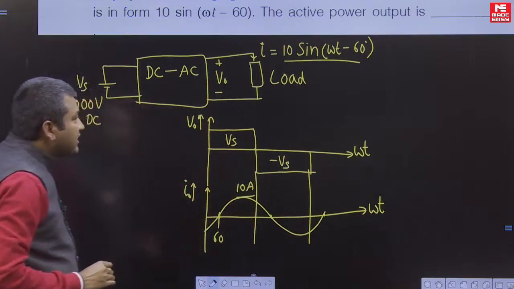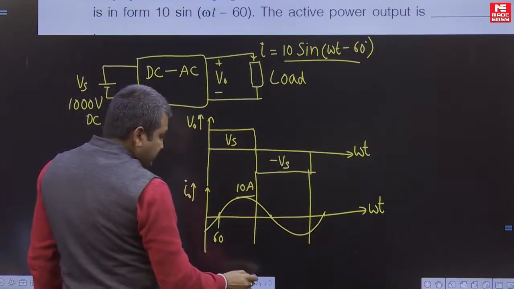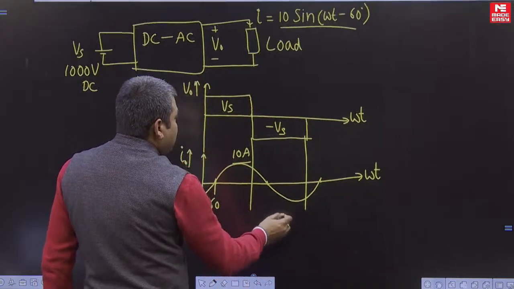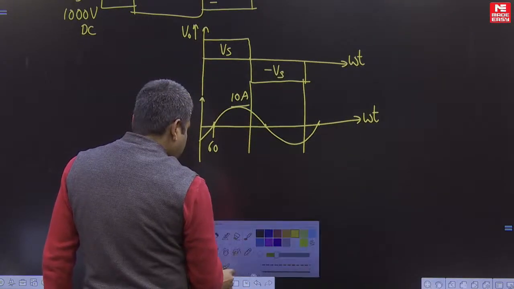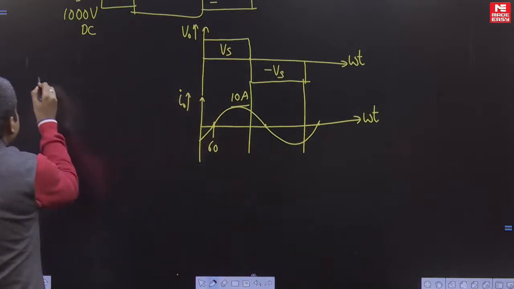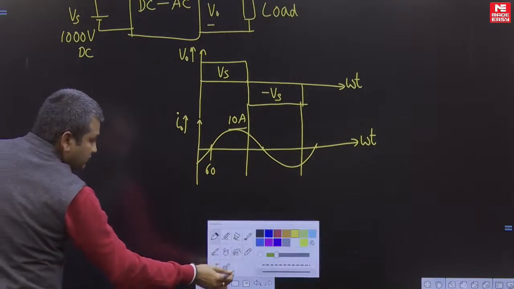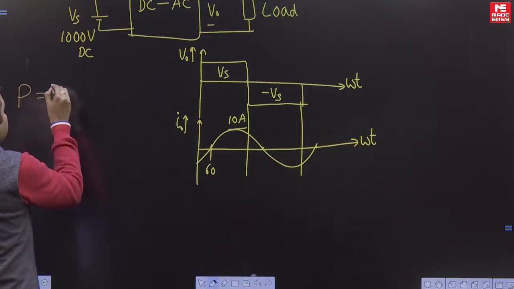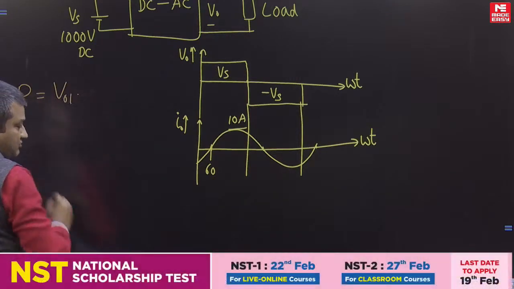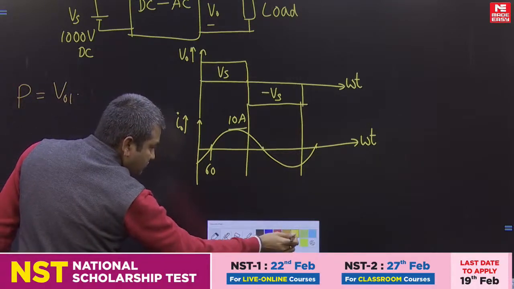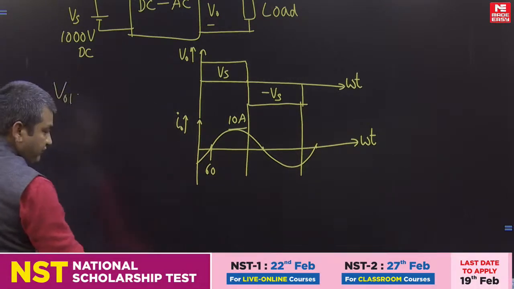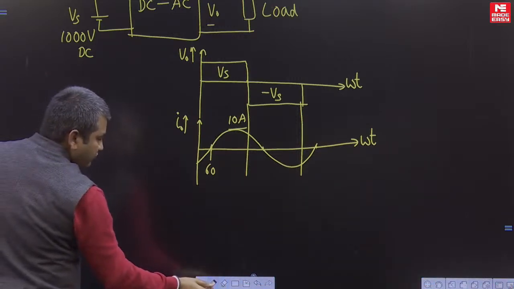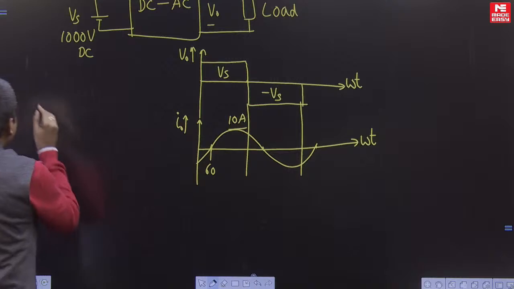So now how do you calculate the power in this case? Power at the output side is equal to the fundamental RMS voltage into RMS current into the cosine of the phase angle.